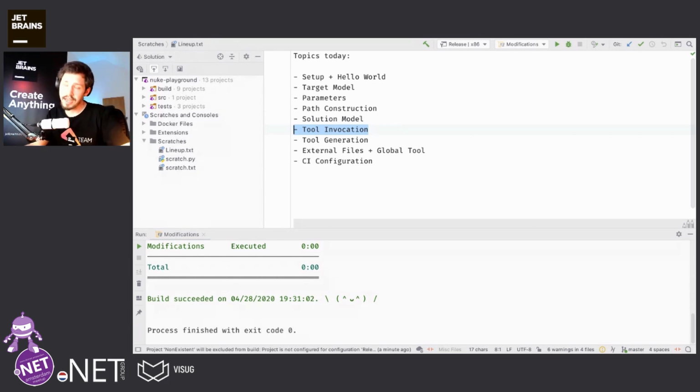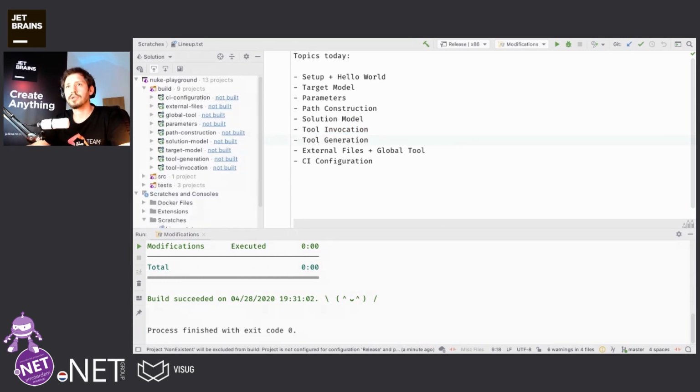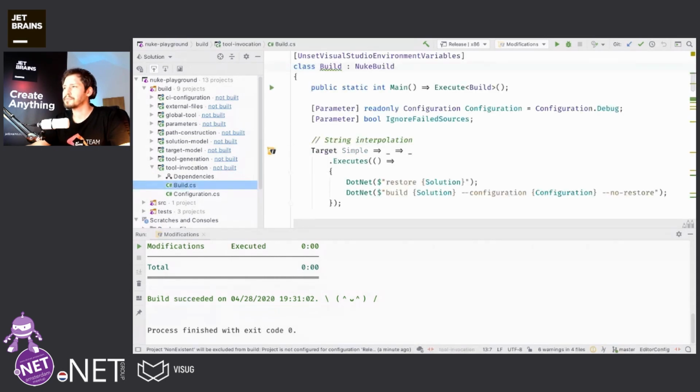And that was actually one of the first ideas why I started with NUKE, to have a proper way of doing those invocations. And I will show you how. So let's switch forward to the invocation project. And first I will show you a very easy thing. So the parameters don't really matter.